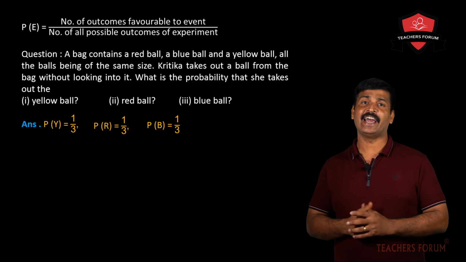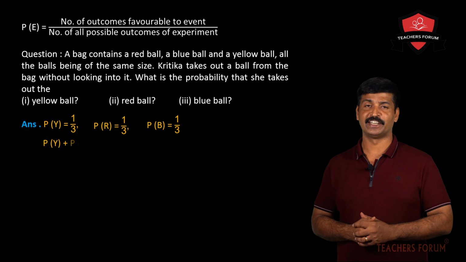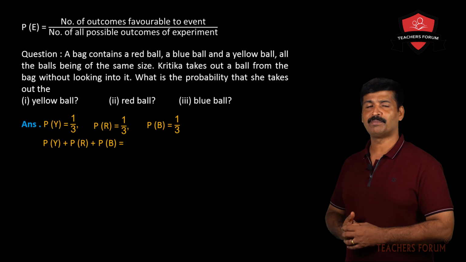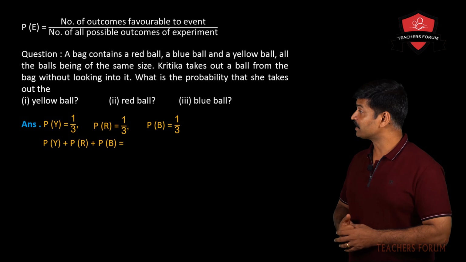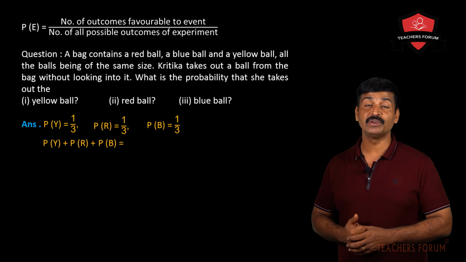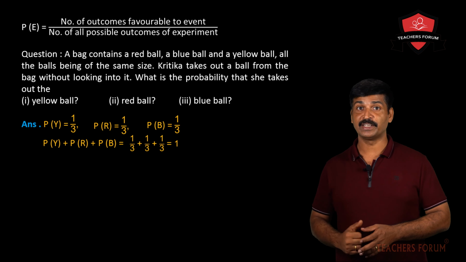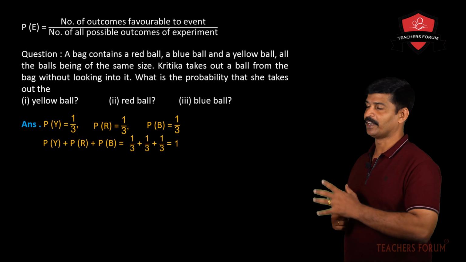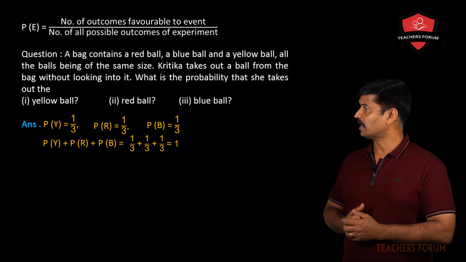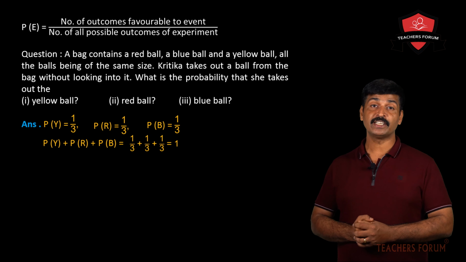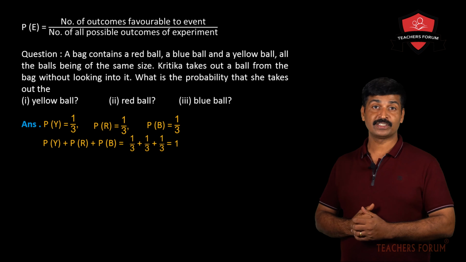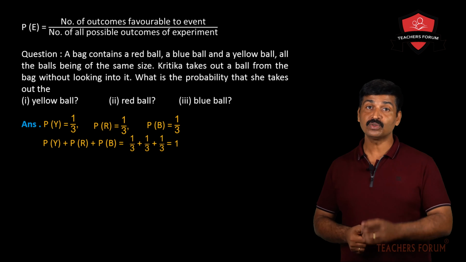Now let us add all these individual probabilities. Probability of yellow ball plus probability of red ball plus probability of blue ball gives 1 by 3 plus 1 by 3 plus 1 by 3, that is 3 by 3, that is 1. From this, what do we conclude? We conclude that the sum of the probabilities of all elementary events of an experiment is equal to 1.